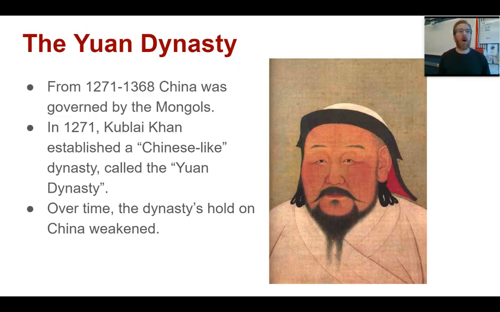So let's back up and talk about the Yuan Dynasty. From 1271 to 1368, about 100 years, China was governed by the Mongols. That is, they had a foreign ruler that had come in and dominated Chinese society. Now, in 1271, this was Kublai Khan, this handsome fella right here, who came in and established this Chinese-like dynasty. And he did try to mimic a lot of Chinese practice and therefore find himself more acceptable to the Chinese. But over time, his dynasty's hold on China did weaken.